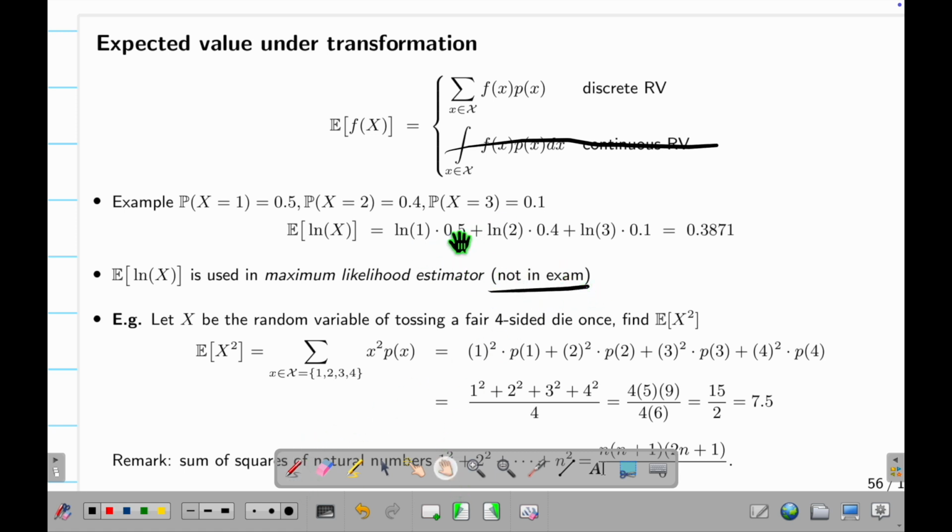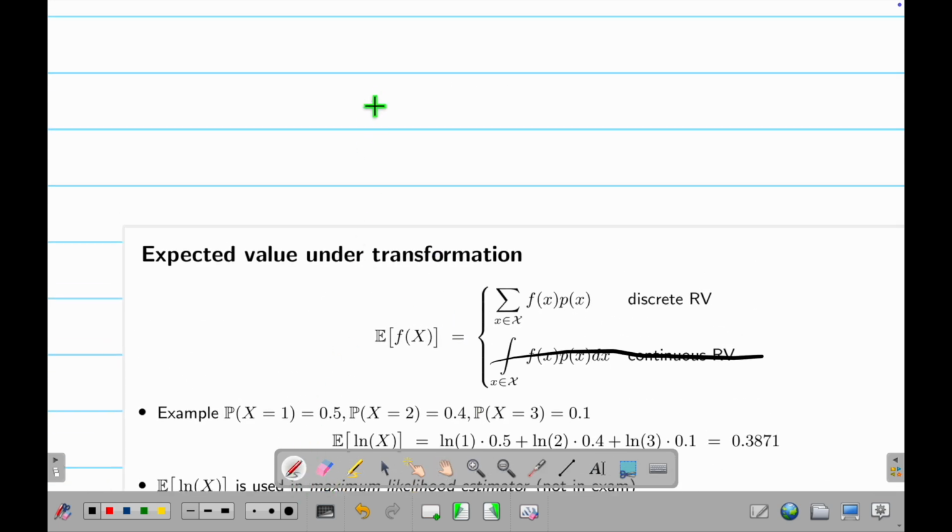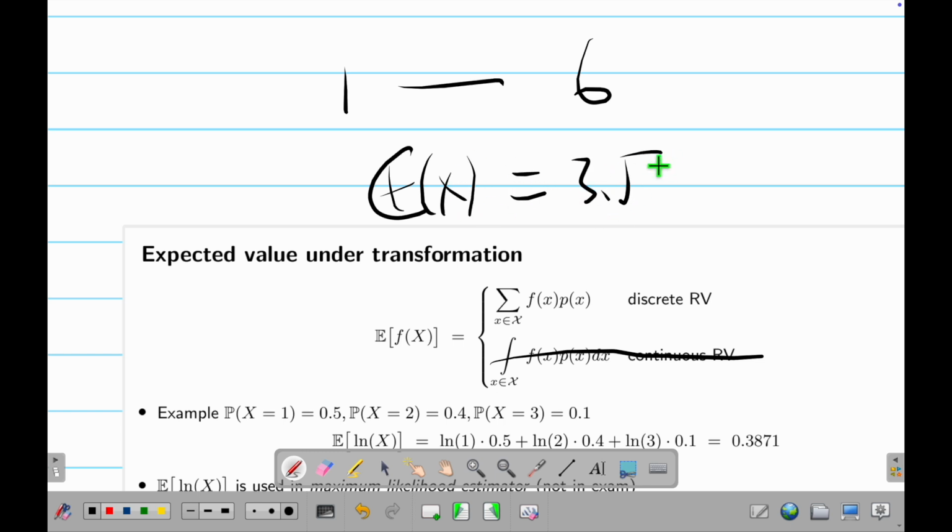Then you may wonder, what the heck, why do this? So here's the thing. Suppose I have a dice, 1 to 6. So the expected value of the dice is 3.5, right? But suppose you're now playing D&D, and the game master is very good. This turn, all your numbers double. So not 1 to 6, now it's 2 to 12. Find the expected value. How do you find it? You just multiply all of these by 2 and you calculate this again.